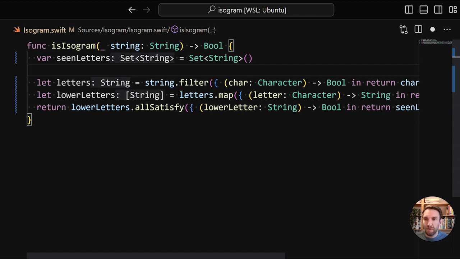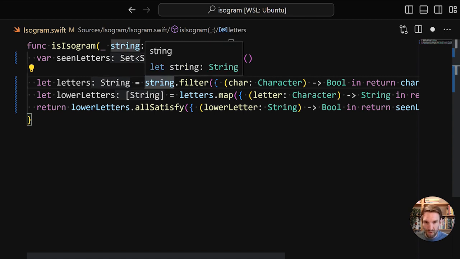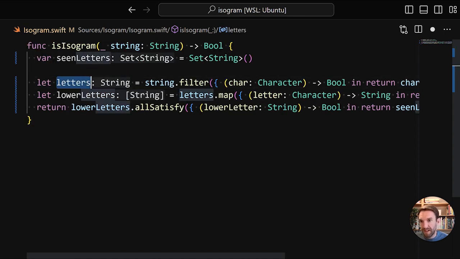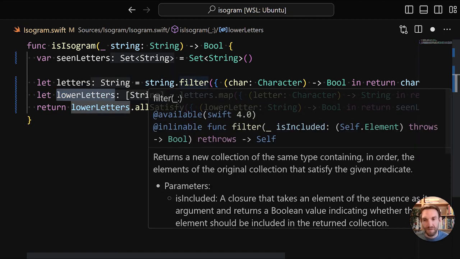The first thing to note is that the way that we call these functions is very much like a pipeline, where the return value of one function is the input value of the next. So this filter call returns letters, and that letters value is then the input for the map call. The return value of the map call is lowerLetters, which itself is then the input to the allSatisfy function.